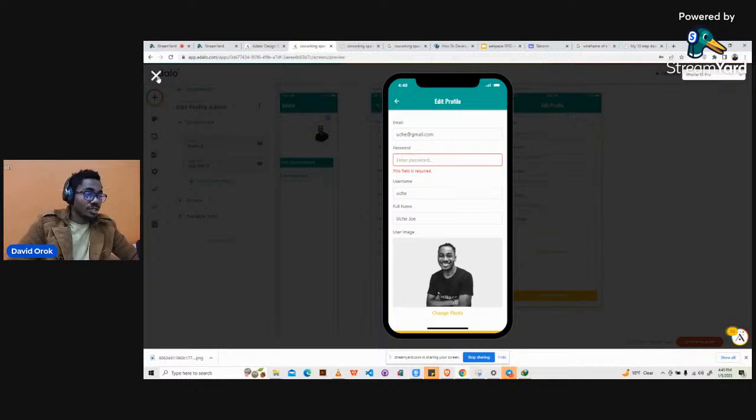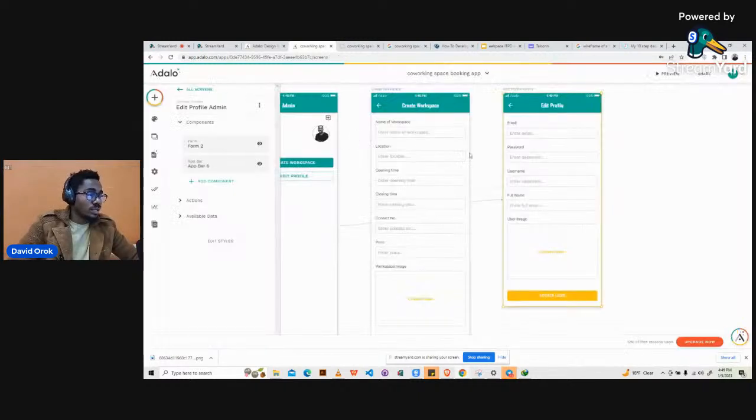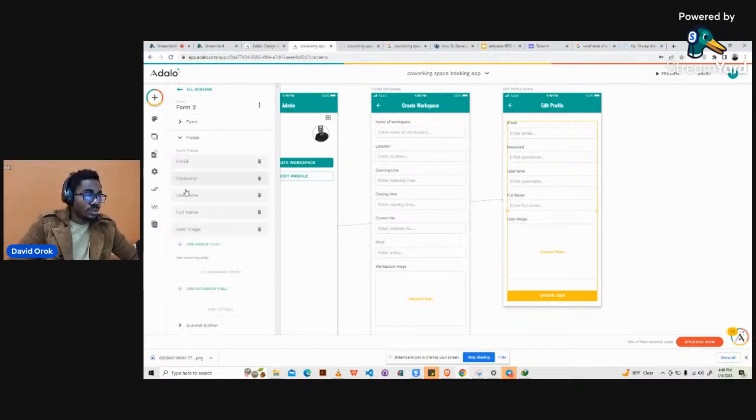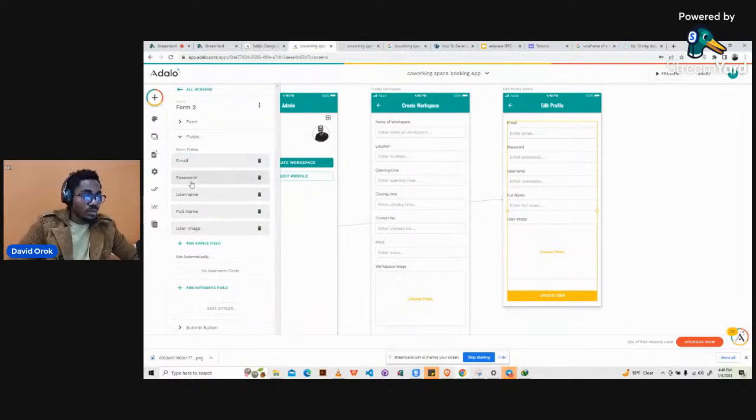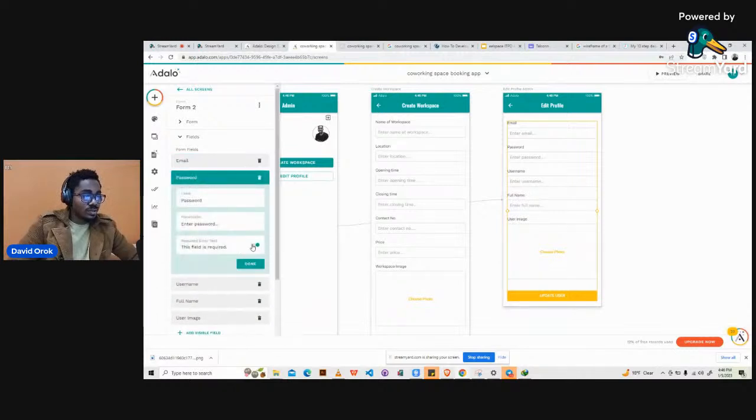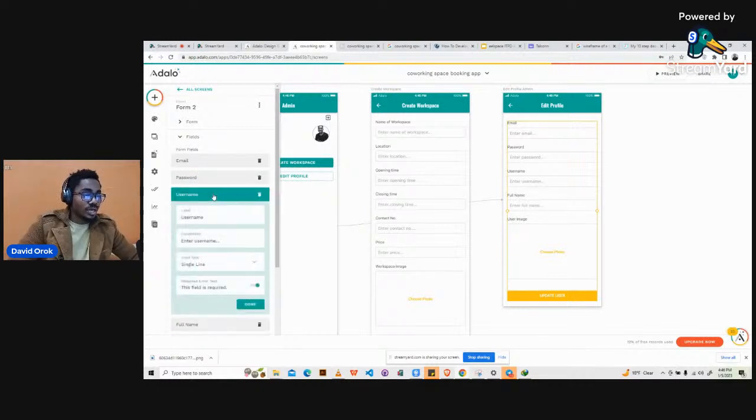So for us to change that, we will just close this. We will come to the form itself. We'll go back to the fields. Then we will check some rows here. So if you click on each of the fields, the email here, you will see this field is required. So we will uncheck that and we click done. We click on this password. You see it says this field is required. Now that's why we had those errors.